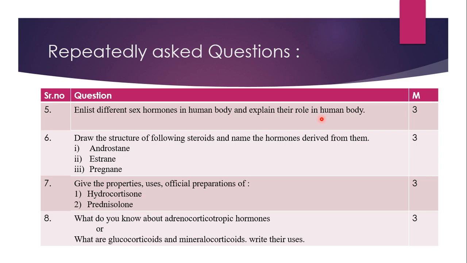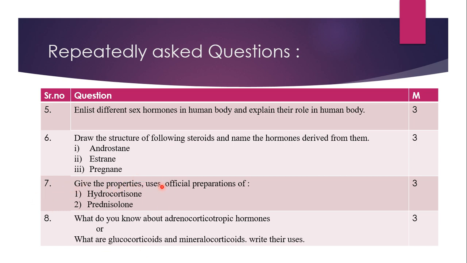Then next is, draw the structure of the following steroids and name the hormones derived from them. The same nucleus is there, only 5-alpha is not there, as it was in the first question: androstane, estrane and pregnane. The only difference is the alpha bond. Even if you don't show it in these structures, it will do, but wherever they have mentioned 5-alpha, you are supposed to show the dotted line bond at the fifth position, which is 5-alpha.